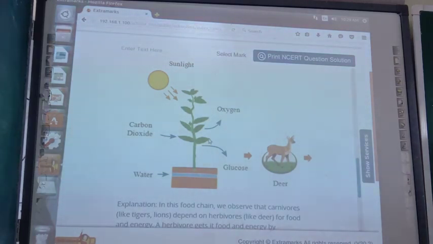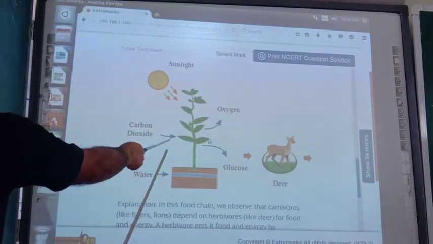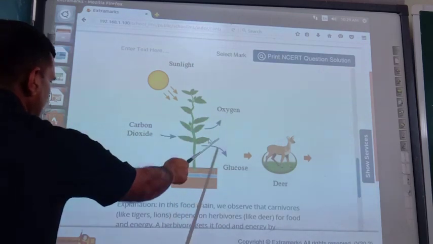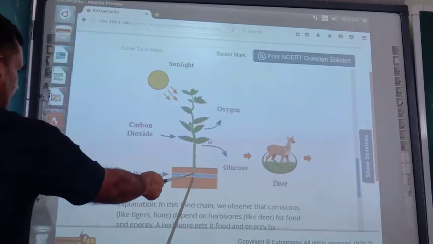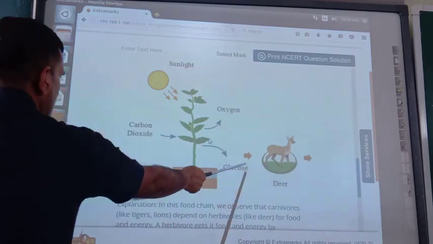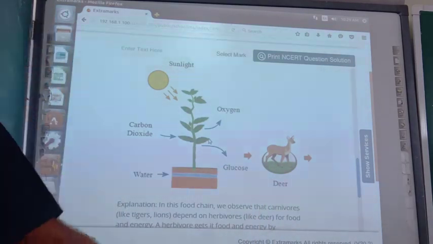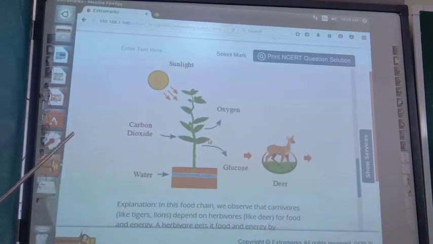This is sunlight. Sunlight is captured by the green plants. Now carbon dioxide also they absorb. Green leaves are there; they are preparing food. Oxygen gas is evolved. Now this is glucose. Now water they are absorbing with the help of the root system. Now this glucose is eaten by the herbivore animal, that is deer. So this is one type of food chain.